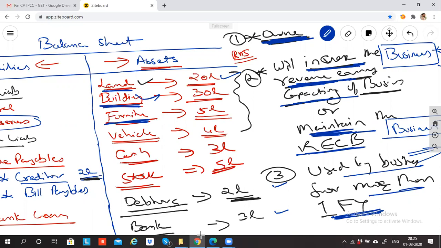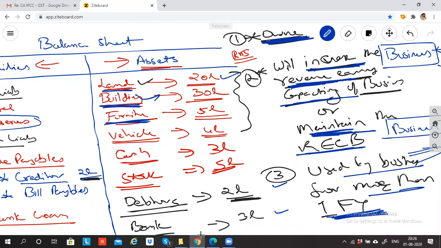It is supporting to run the business. So can I say furniture I purchase, so I'm the owner? Either it is helping me to increase the revenue earning capacity, or it is helping me to maintain the business. Can I say the furniture I use is used for more than 1 year? If I buy big furniture, can I say it will be used for more than 1 year? Yes, sir. So then it is furniture.